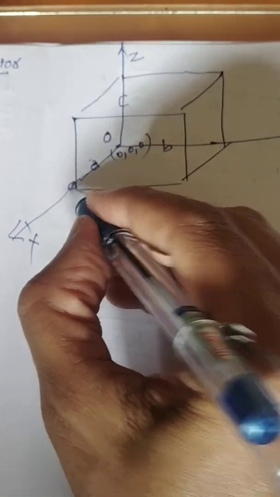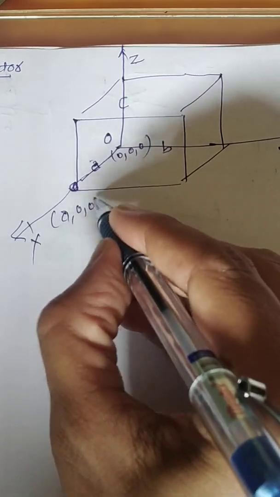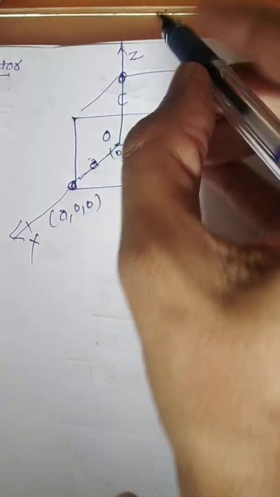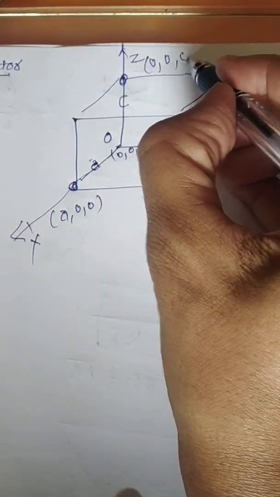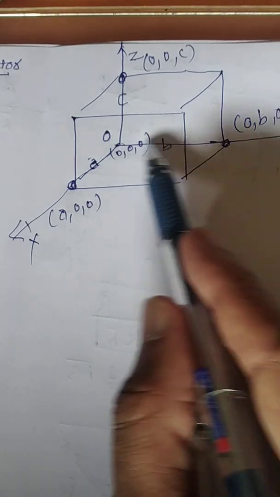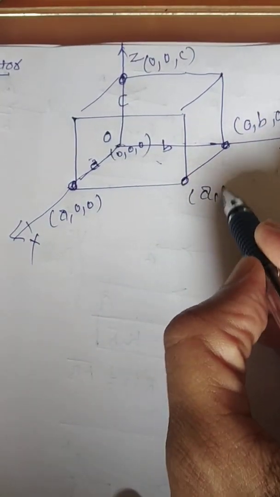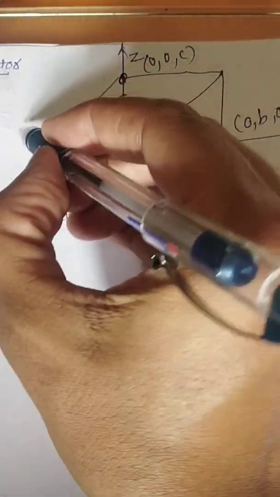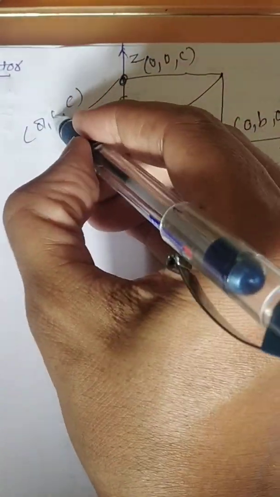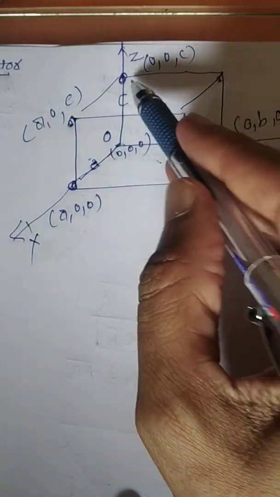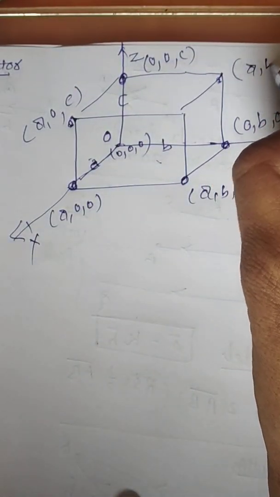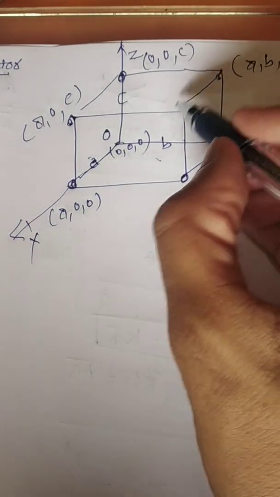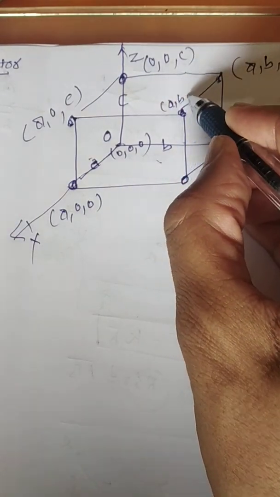So what will be the coordinate at this point? It will be a, 0, 0. Over here, if someone is asking, then 0, b, 0. This is on the z-axis, so it will be 0, 0, c units. If you look, this is in the xy plane, so this point is a, b, 0. If I am asking about this one, it is in the xz plane: x is a, z is c, and y is 0. This point is in the yz plane, so it will be b and c, and over here x will be equal to 0. Are you following? So the coordinate of this point is a, b, c.